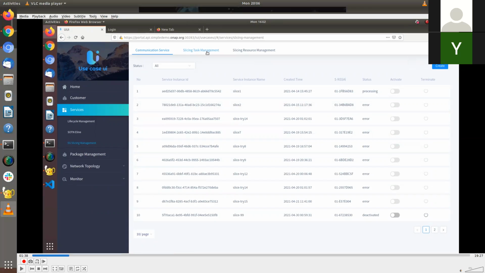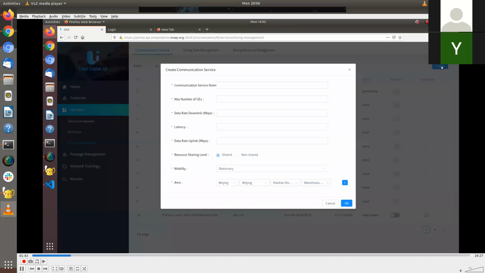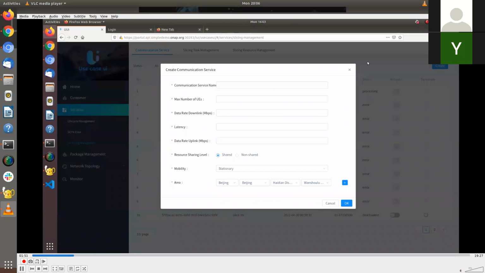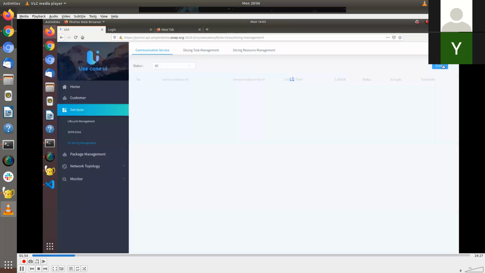So like I was mentioning in the initial slides, you have CSMF, you have NSMF, right? So the CSMF portal is basically this one, and your NSMF portal is nothing but the slice task management and slice resource management. And here is the option to create the slice. You press that and you can see various parameters which you can provide as part of slice creation. We'll go in filling in all those details in a moment.